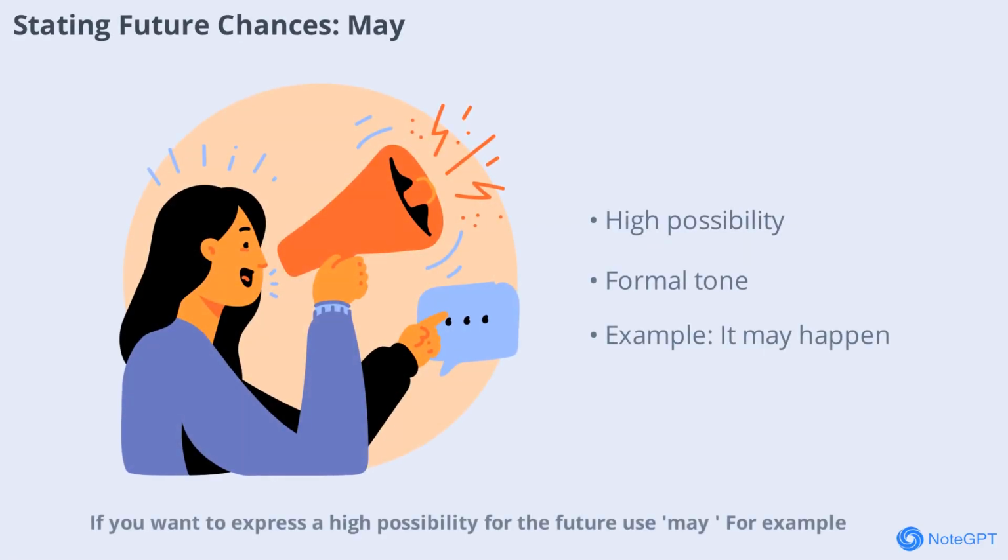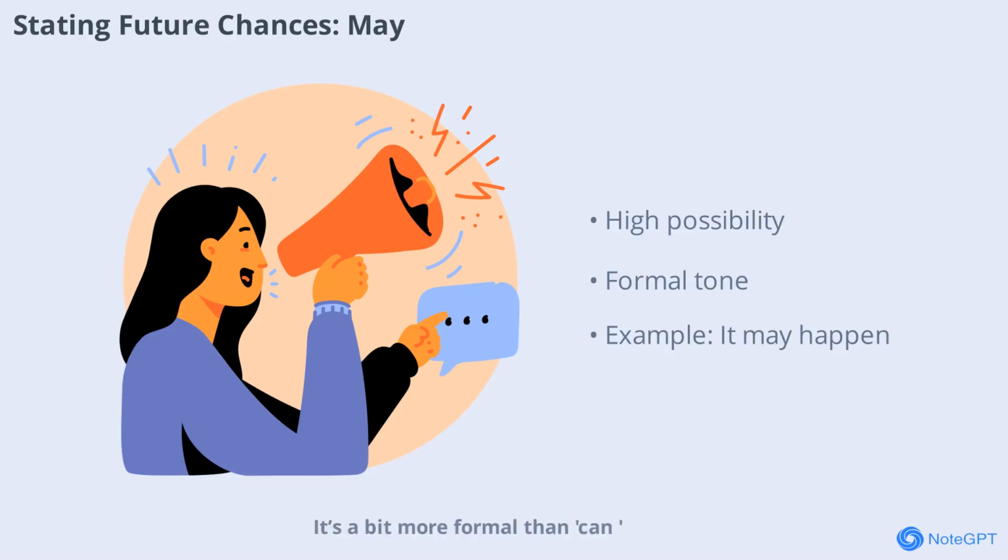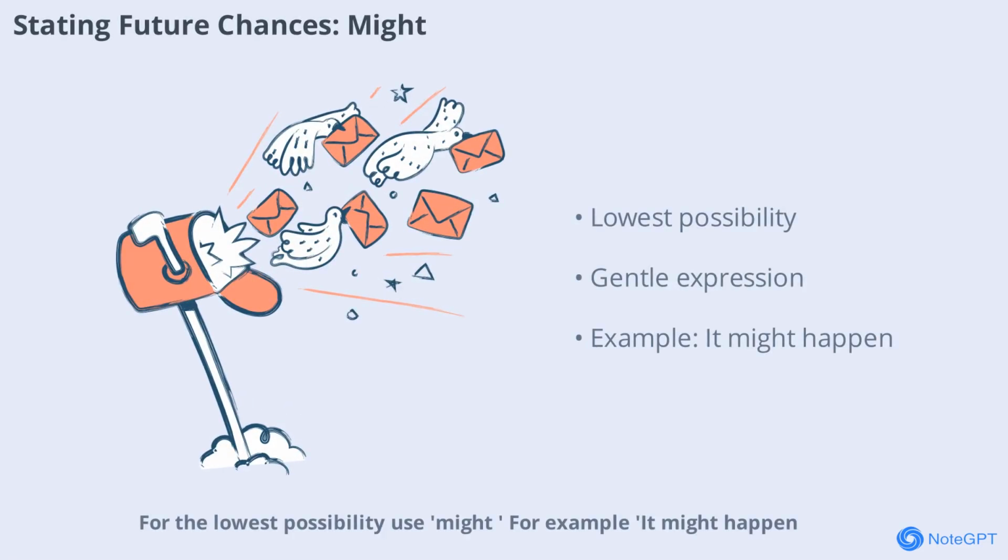If you want to express a high possibility for the future, use may. For example, it may happen. This suggests you think it's likely but not certain. It's a bit more formal than can. For the lowest possibility, use might. For example, it might happen. This means you think it's possible but not very likely. It's a gentle way to talk about uncertain events.